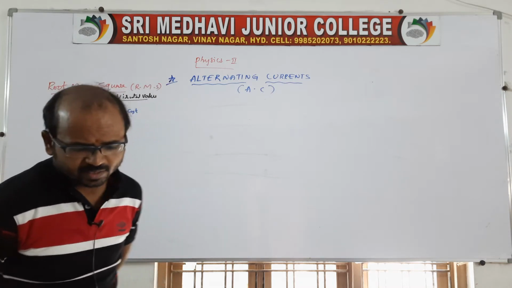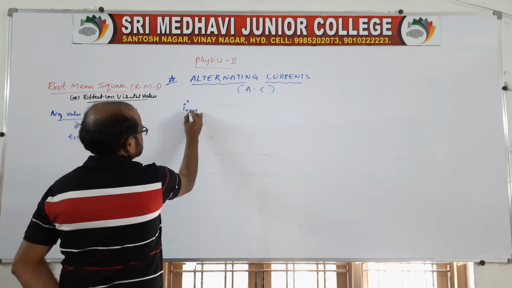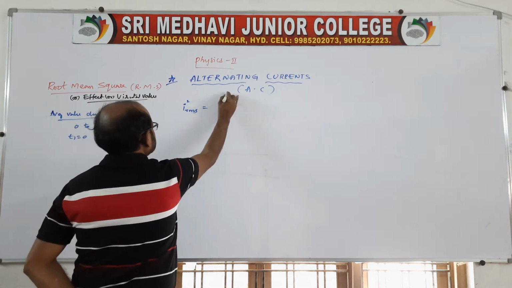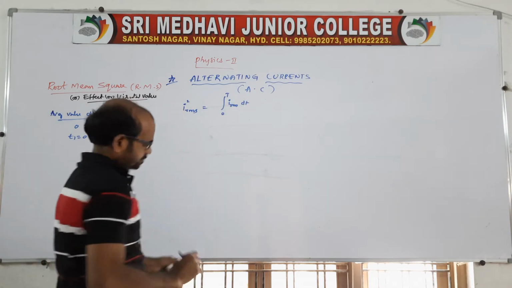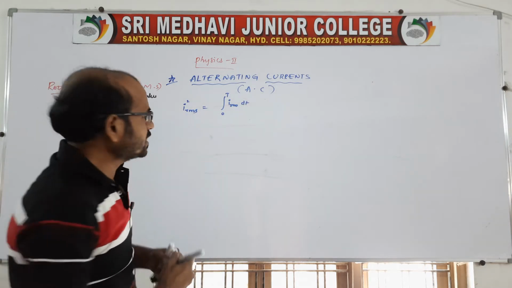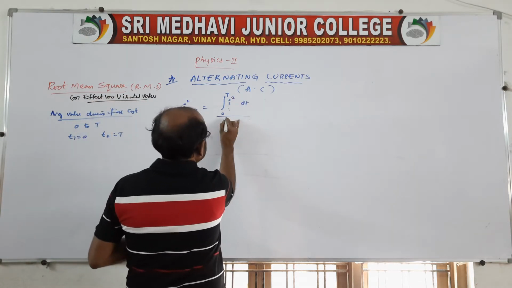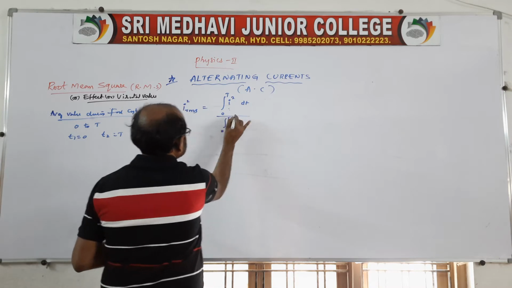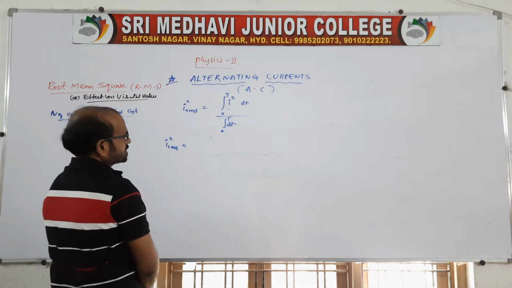So take I square RMS, the average value, as the integral from 0 to capital T of I square dt, divided by T. Look at the derivation here.